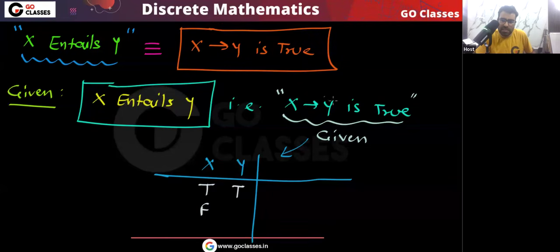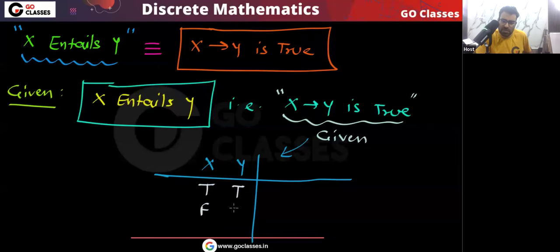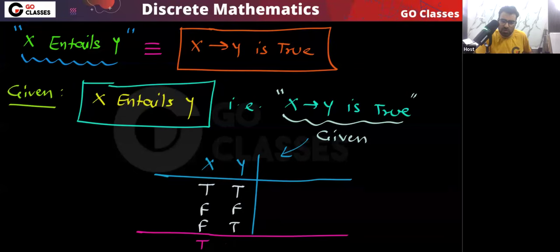If X is false, then X implies Y will also be true, so X can be false, Y can be false, and X can be false, Y can be true. But remember one thing, which is not a possibility: X true, Y false. This is not possible.